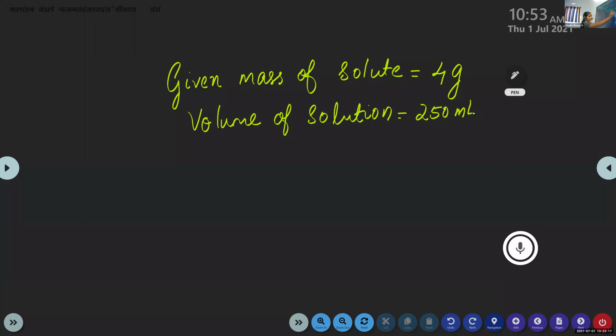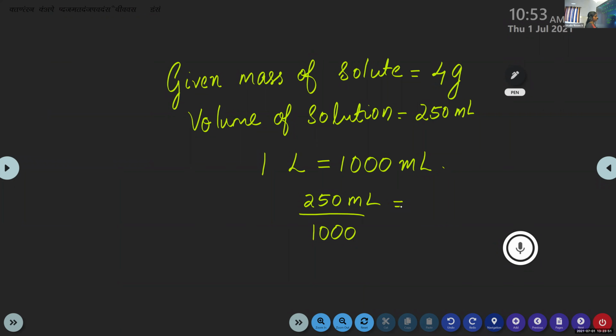So we have to first convert this milliliter into liter. 1 liter is equal to how much milliliter? 1000. Here it is given as 250 milliliter. How can we convert it into liter? Divided by 1000. Yes. So you can convert it by 250 ml divided by 1000, 3 decimal places, so 0.250 liter.